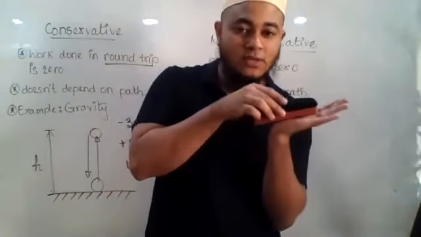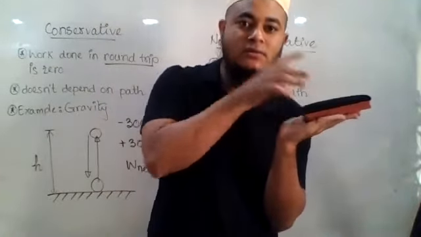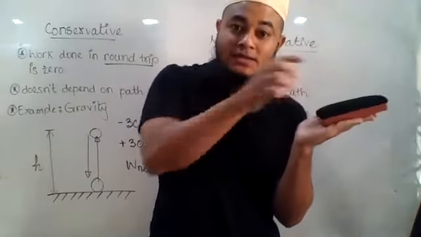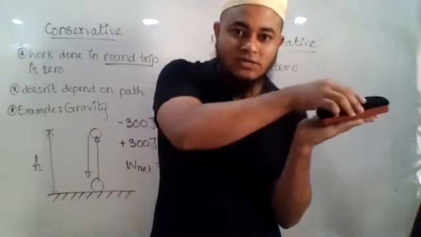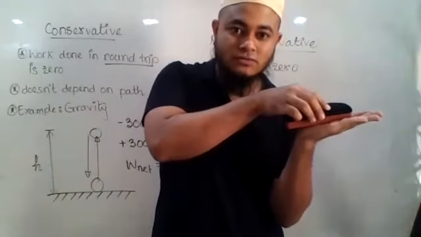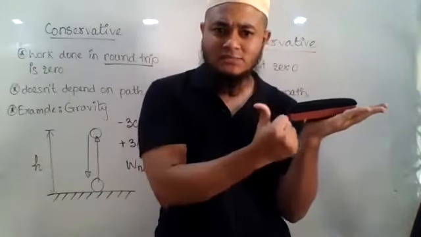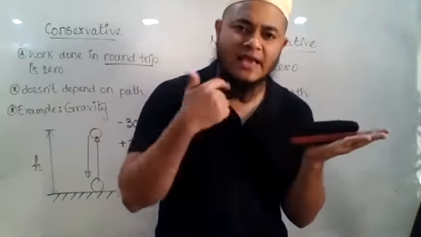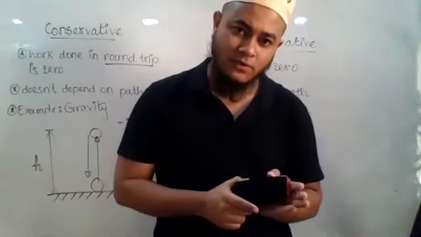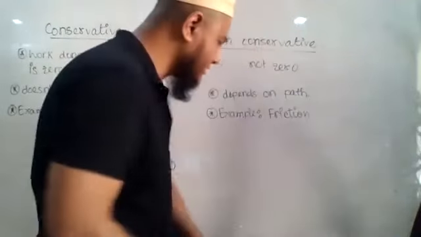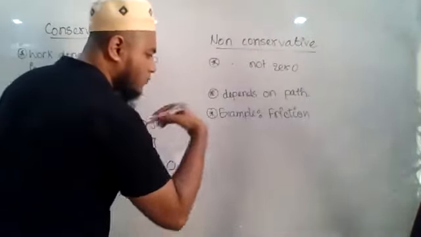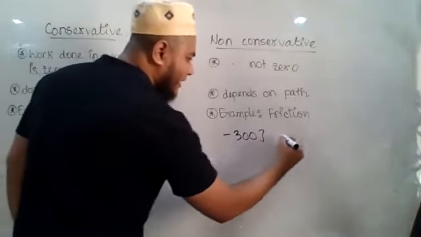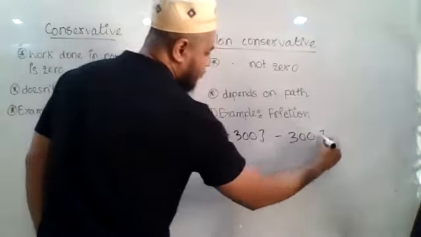Now let us say the body went from here to there. The work done by the friction force is negative. Again, it has to be a round trip, right? So let us say it is coming back to its original position. As the displacement takes place in this direction, the friction will be in the opposite direction. Again, the work done is negative, right? So, let us say while going, the work done is minus 300 joule, while coming back, again it will be minus 300 joule.